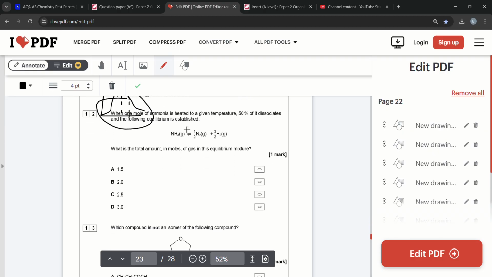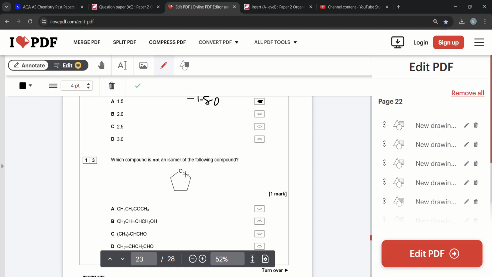Question 12. 1 mole of ammonia is heated to a given temperature. 50% of it dissociates, so we're left with 0.50. The following equilibrium is established. So this is before the equilibrium is established, we've only got now 0.50 moles of ammonia. What's the total amount of moles in the gas and equilibrium mixture? So 0.50, half of that, 0.25, and then times that by 3, 0.75. Just using the molar ratios, we add that all up, we get 0.75 plus 0.75, which is equal to 1.50. So the answer is A, 1.5.